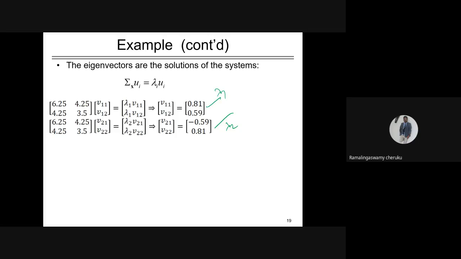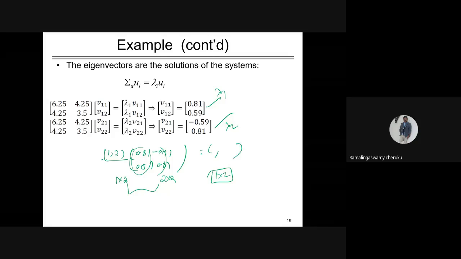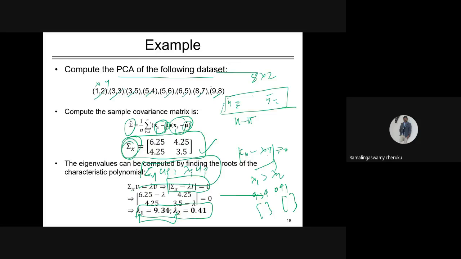Now, how do you get your actual data? Your actual data is 1 comma 2. You just have to multiply with 0.81, 0.59, minus 0.59, 0.81. This is 1 cross 2 and this is 2 cross 2, then you will get a 1 cross 2. You will get a new sample. How do you get it? Just 0.81 plus the first row into first column, you will get one sample, and you will get another sample. This is your actual data point.